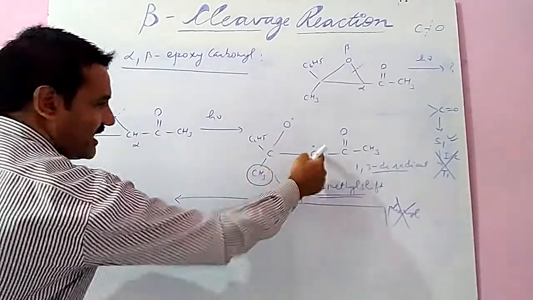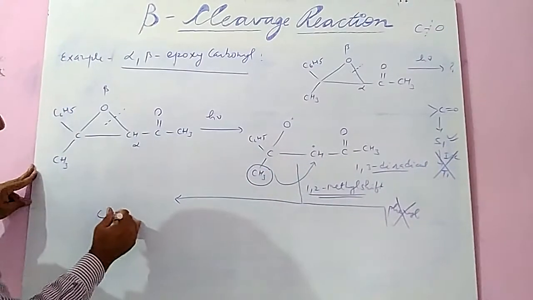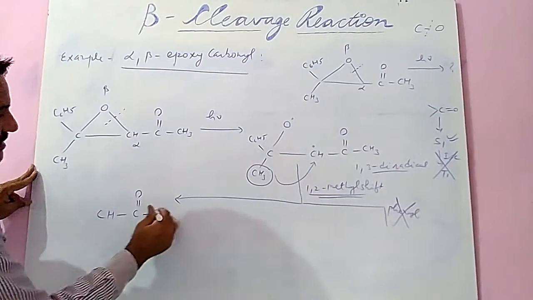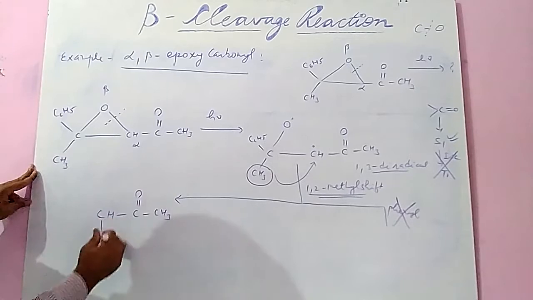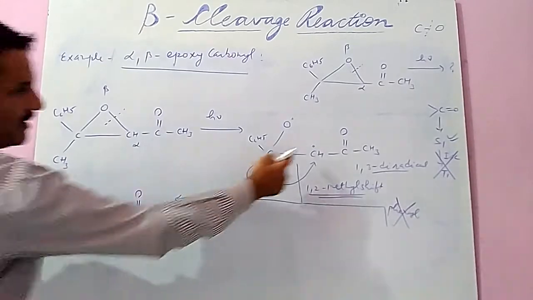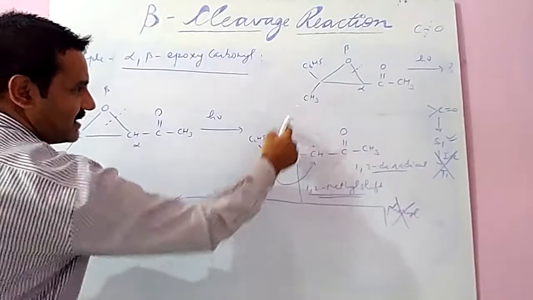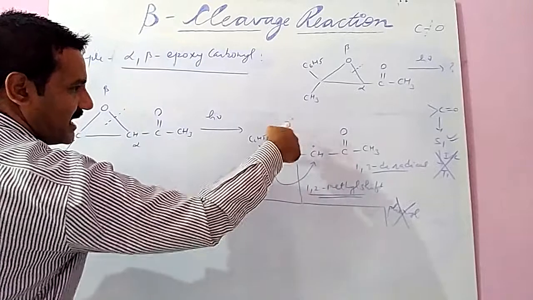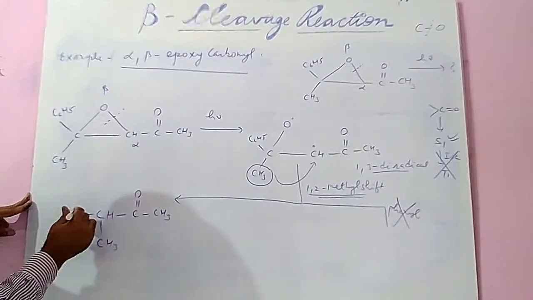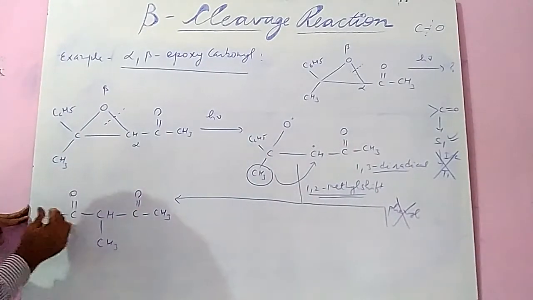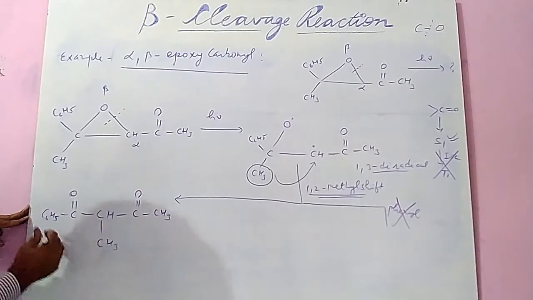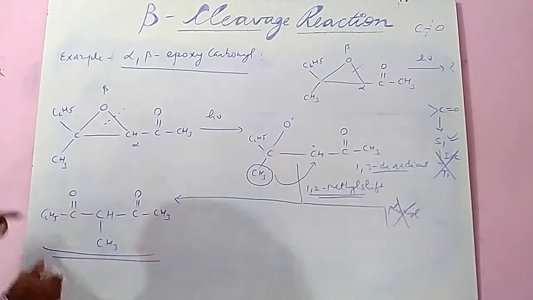Then when the methyl shifted here, what will happen? CH, C double bond O, CH3, and the methyl shifted here. The radical shifted to this carbon, and this radical and the radical of carbon make a double bond, and formation of the compound C double bond O, C6H5. This is the maximum possibility.